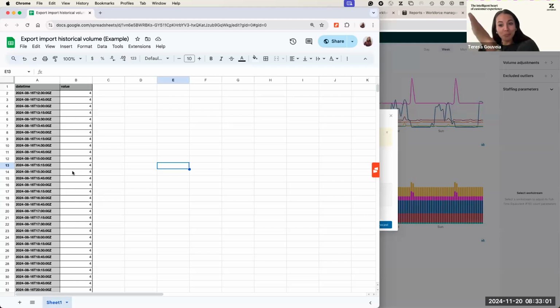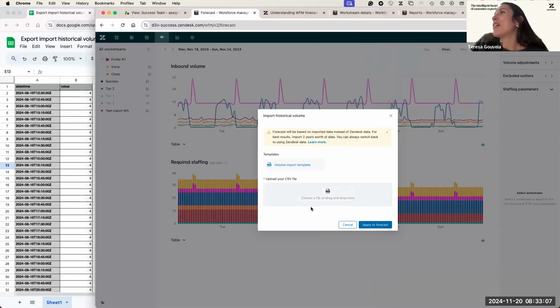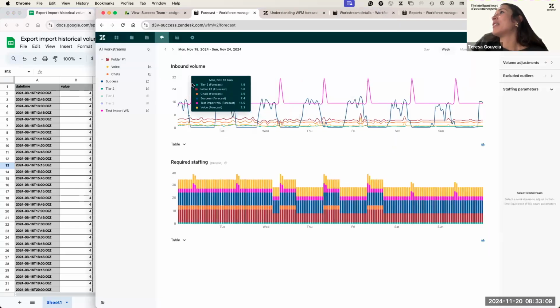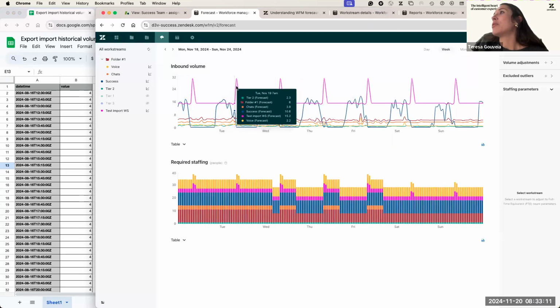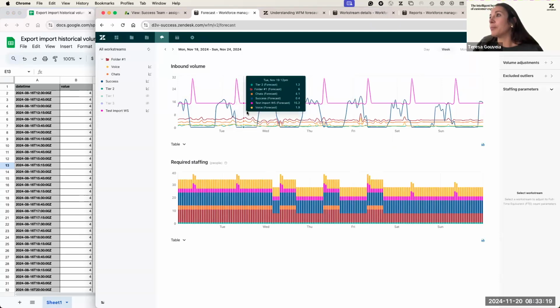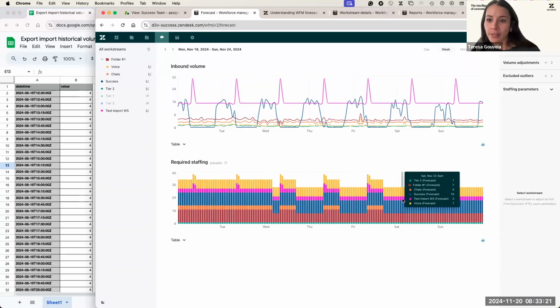Once you have done this beautiful CSV file, you can upload it here and you're going to see the information reflected. So if you have any system that you don't use or that is not integrated into Zendesk, you can still forecast and eventually schedule people to work on that type of work.